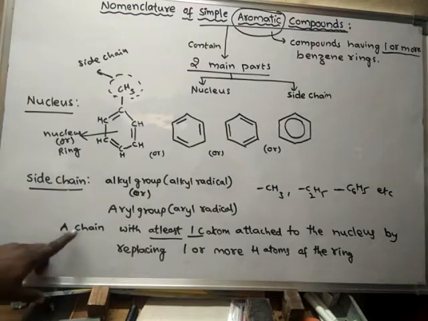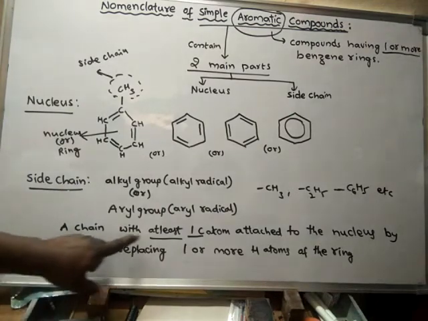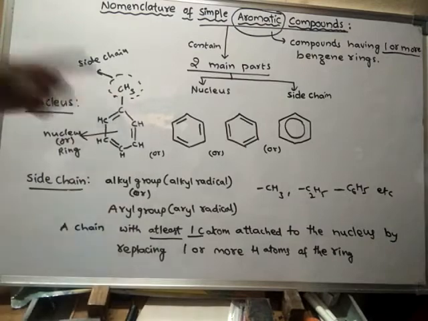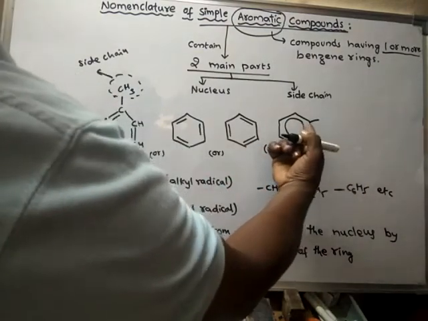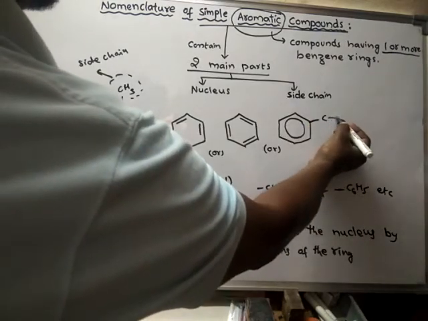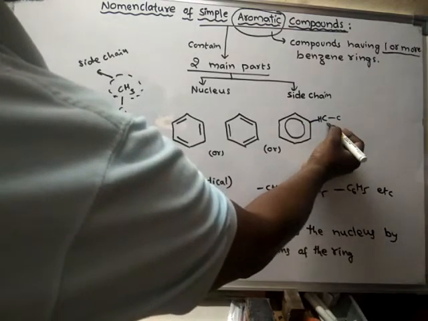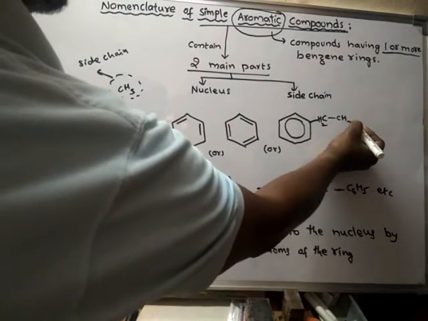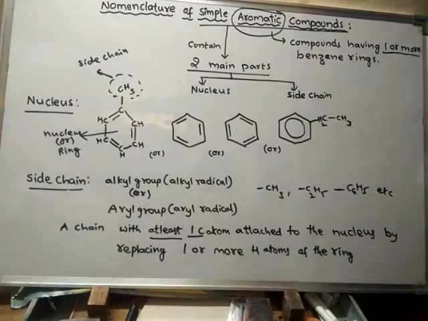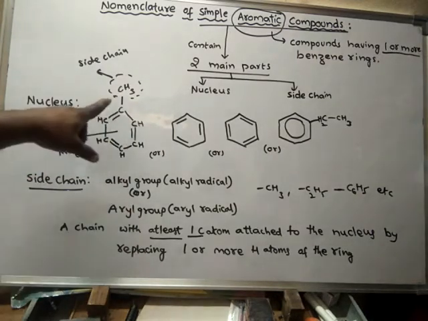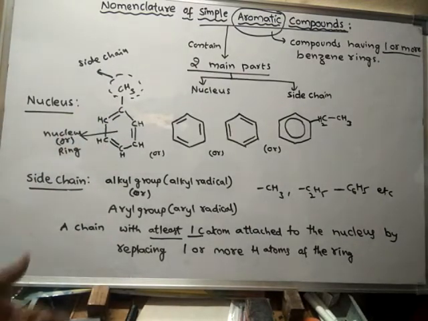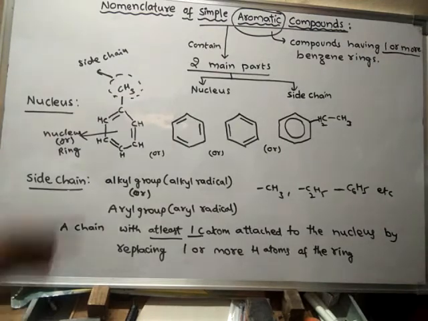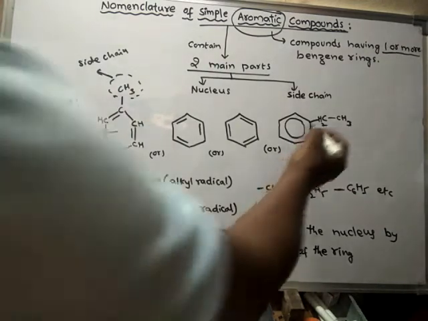So what is side chain? Side chain means a chain with at least one carbon atom. So here it is a chain with at least one carbon atom, or else one hydrogen is replaced by two carbon atoms sometimes, or maybe more than two carbon atoms also. If one hydrogen of the nucleus is replaced by at least a chain of one carbon atom, then that chain is said to be side chain. So now this is the side chain.